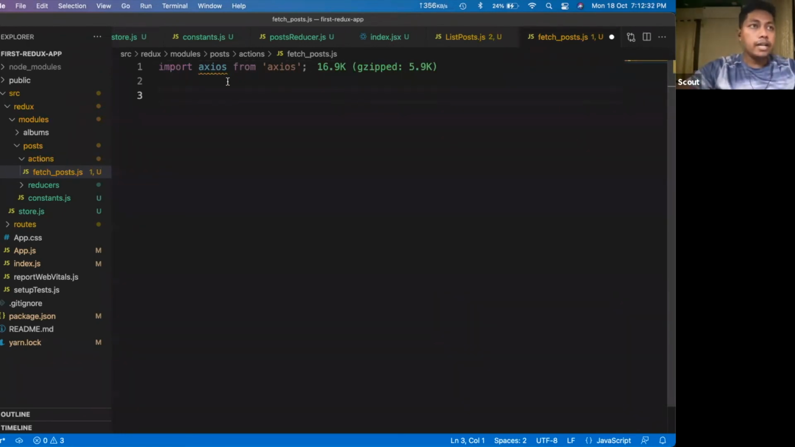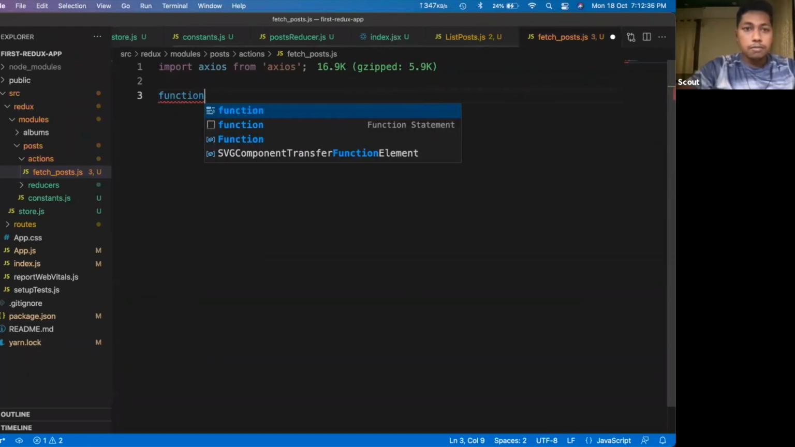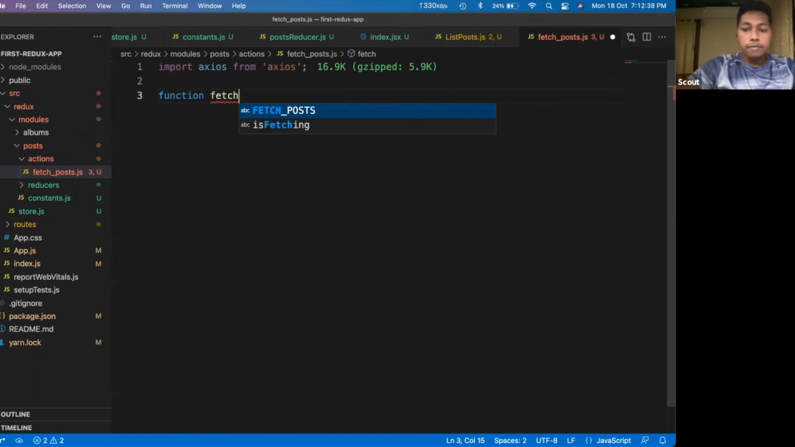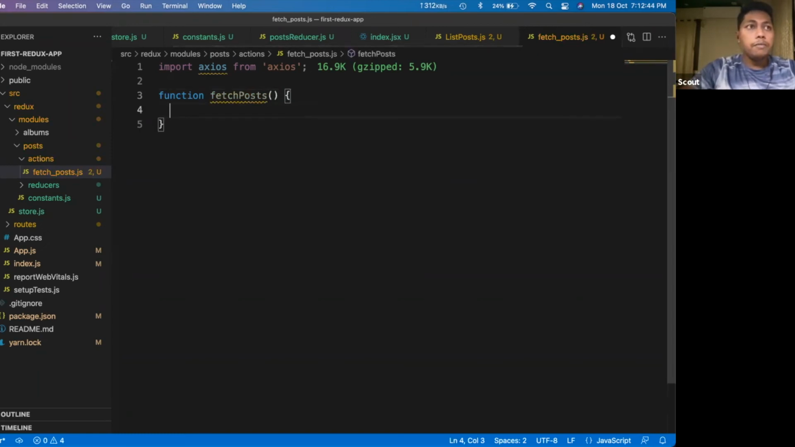Now we will write one function, say fetchPosts. This is a pure function which would fetch the posts. In the next few lines, I would write some code which may not make any sense to you right now, but stay with me. I will explain once I finish writing.